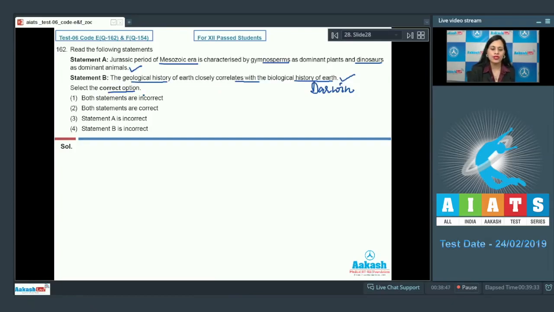Now select the correct option. The very first option, both statements are incorrect, is an incorrect option. Both statements are correct is the correct option and the correct answer to our question. Statement A is incorrect is an incorrect option, and statement B is incorrect is also an incorrect option. So the correct answer to this question is option number 2. Let's discuss our next question.